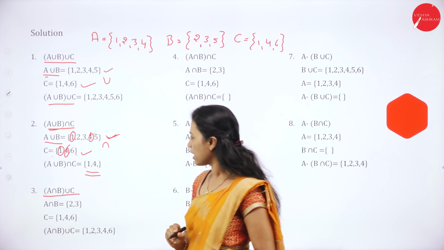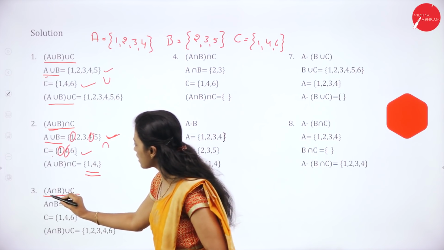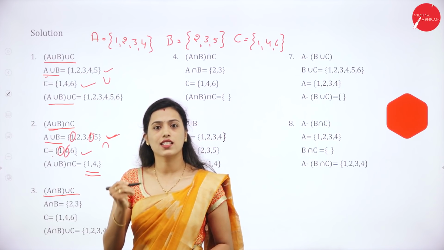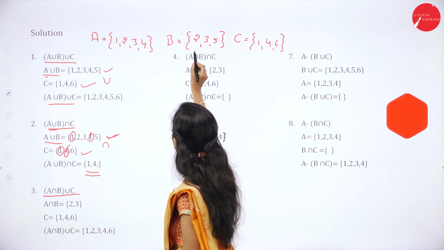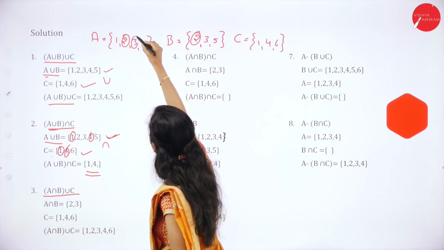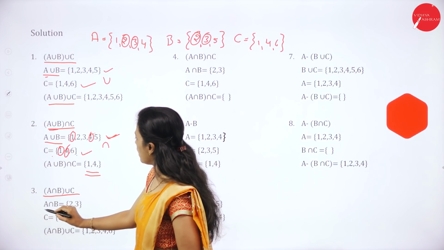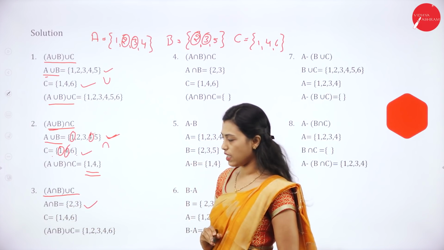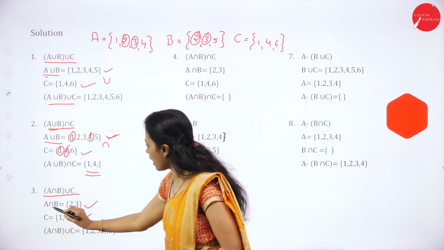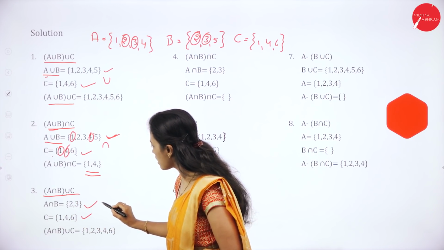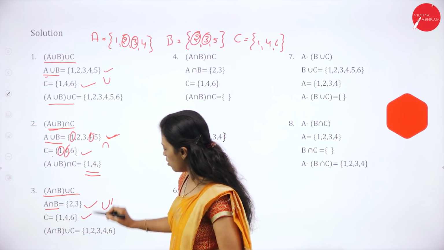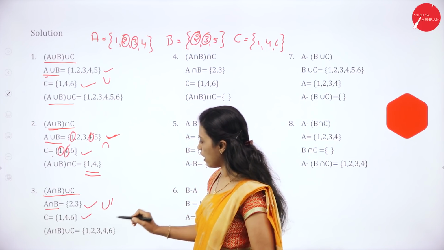Then, A intersection B union C. A intersection B: what are the common elements in set A and set B? The common elements in set A and set B are 2 and 3. So, A intersection B is {2, 3}. Then C is equal to {1, 4, 6}. So, A intersection B union C is combining these two: 1, 2, 3, 4 and 6.